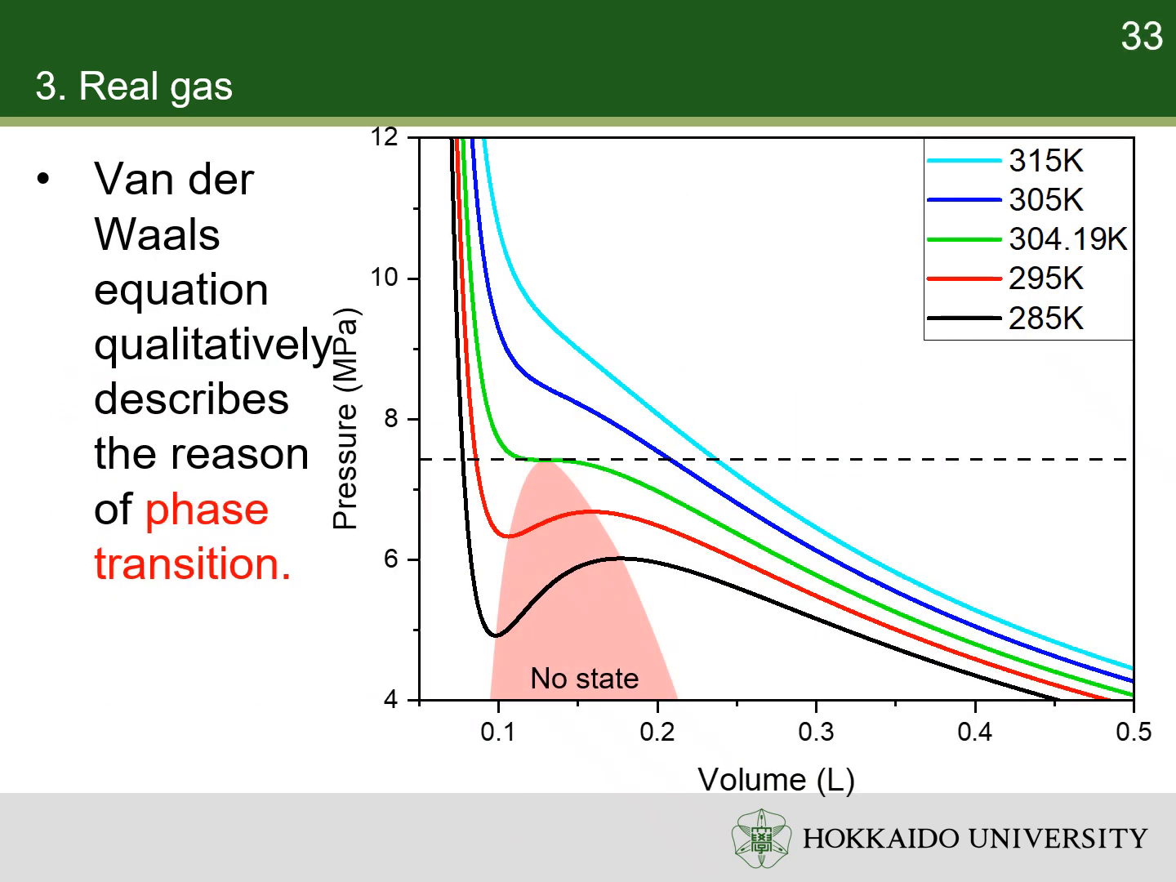The unstable region is the genesis of the phase change. There is a range of volume for which no observable state exists. The state of low volume is the condensed phase, and that of high volume is its vapor. The state above the critical temperature and pressure is supercritical fluid.